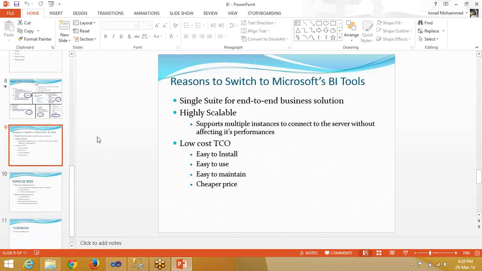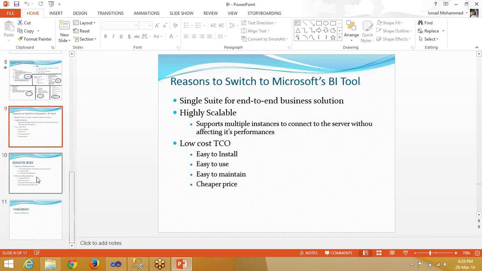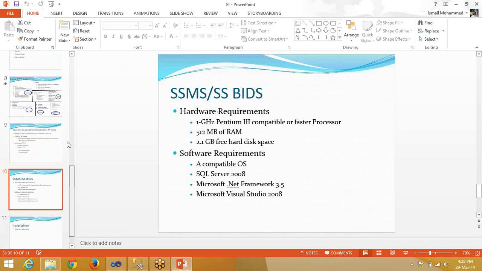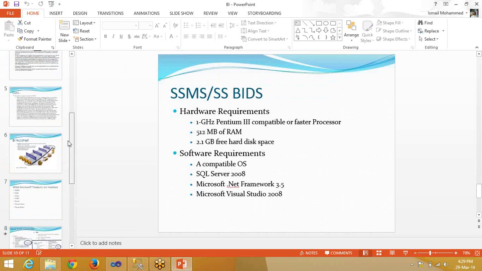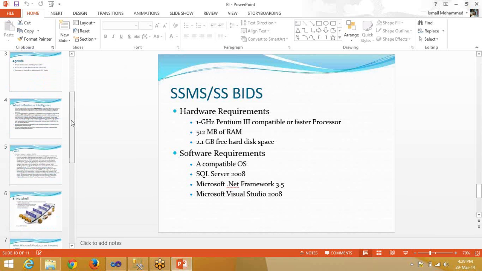So have you ever worked on any other BI tools or only Microsoft BI? No, it's only Microsoft BI. I have learned Informatica, but I have not used it. I don't have any experience in Informatica. But currently that's a standard ETL tool. Yeah, I know, but I have learned it, but there is no chance for me to use that.